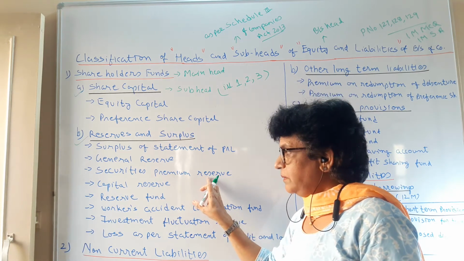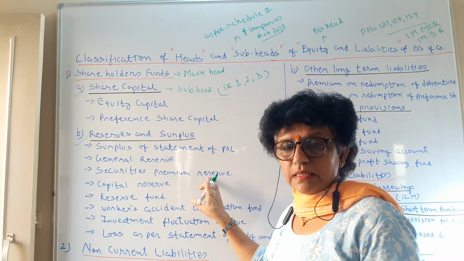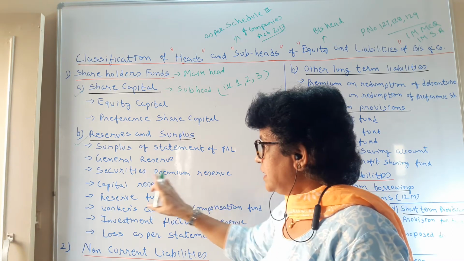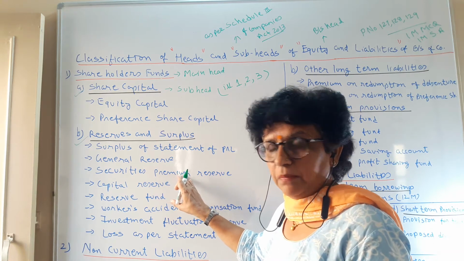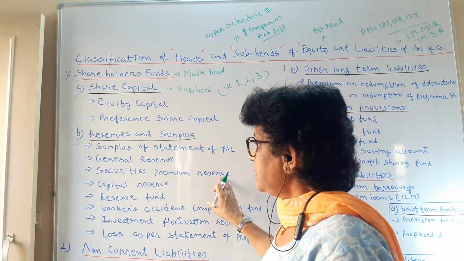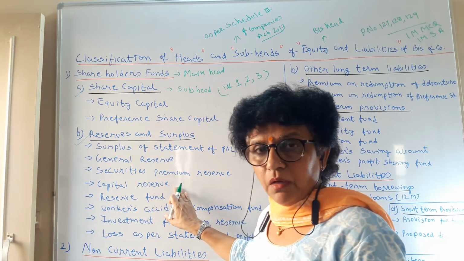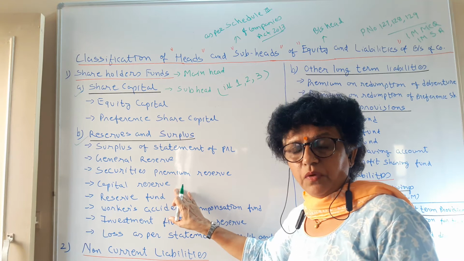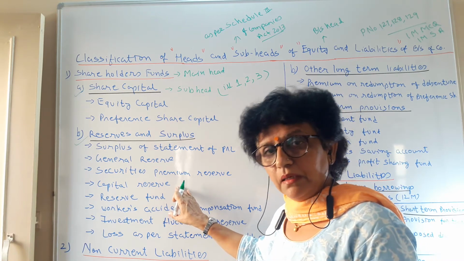Whatever securities premium we earn at the time of issue of shares and debentures, that securities premium, for which we used to write the journal entry if you remember, comes here. You have the capital reserve. When you sell an asset, whatever gain you earn is called capital reserve.